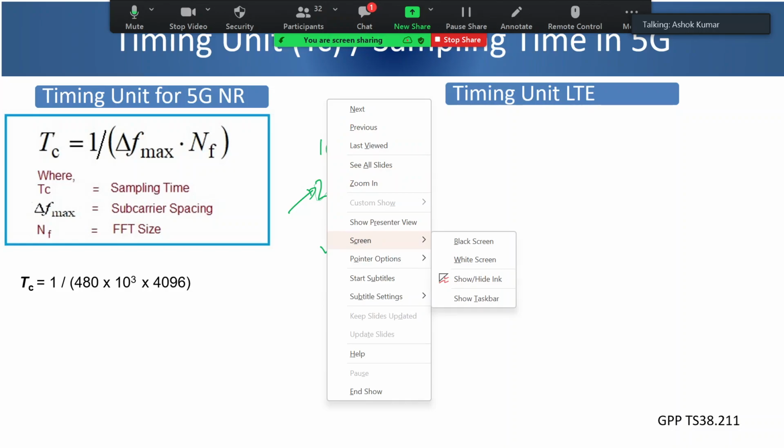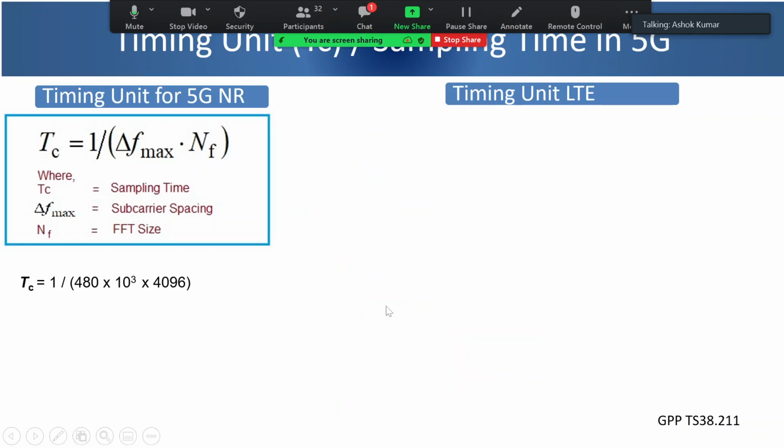I'll just explain about 4G also. I have the 4G timing unit also to compare and also calculate a constant K, right? So can somebody calculate and tell me what the value will come of the Tc, that is the timing unit in 5G? It's a simple calculation, 1 over 480 into 10 to the power 3 into 4096, and it will come in microseconds. Can somebody tell me what it is, either in the chat box or otherwise?